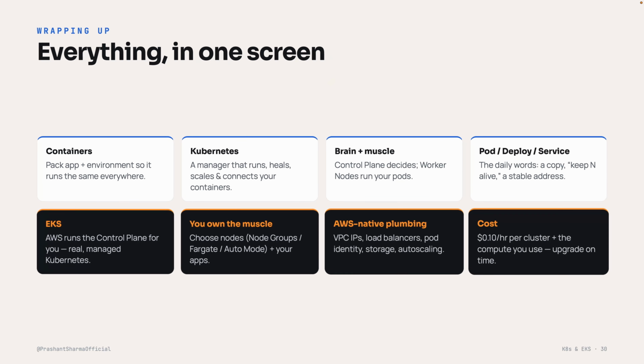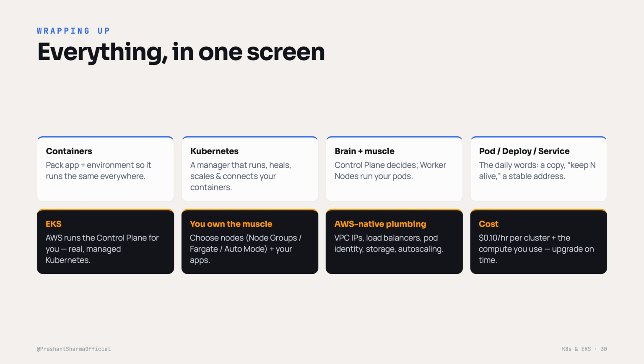So now let's do a quick full recap. Containers pack your app and its environment together so it runs the same everywhere. Kubernetes is the manager that runs, heals, scales, and connects those containers. Its design is brain plus muscle. The control plane decides, the worker nodes run your pods. The daily words. A pod is one running copy. A deployment keeps n copies alive. A service is a stable address.